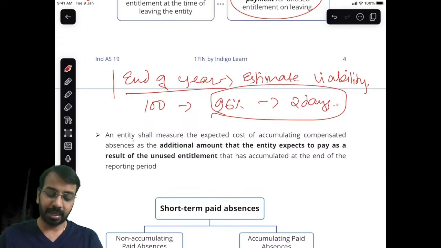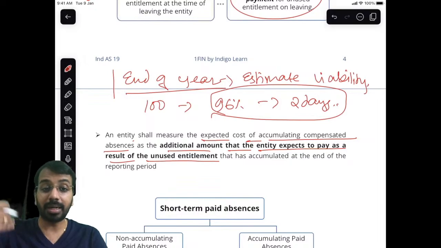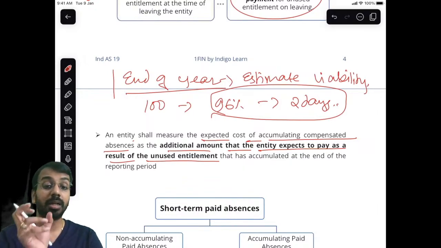So the entity shall measure the expected cost of accumulating compensated absences as the additional amount that the entity expects to pay as a result of unused entitlement. Now, whether it is vesting or non-vesting, whether you will encash or not encash, you have to estimate.